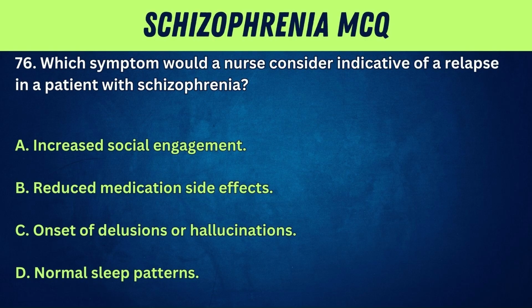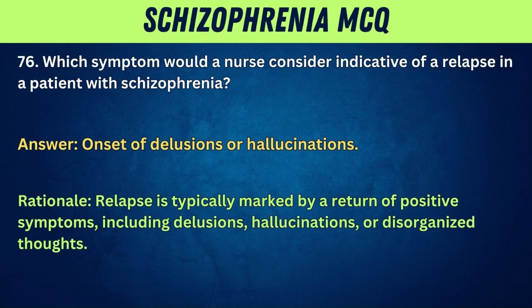76. Which symptom would a nurse consider indicative of a relapse in a patient with schizophrenia? A. Increased social engagement. B. Reduced medication side effects. C. Onset of delusions or hallucinations. D. Normal sleep patterns. Answer. Onset of delusions or hallucinations. Rationale. Relapse is typically marked by a return of positive symptoms, including delusions, hallucinations, or disorganized thoughts.